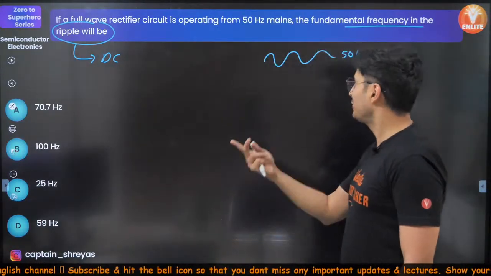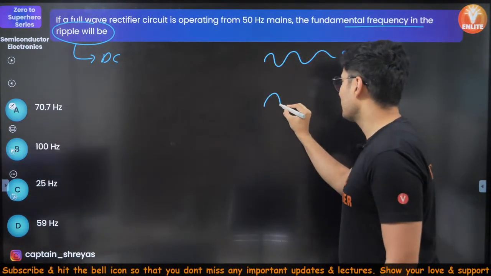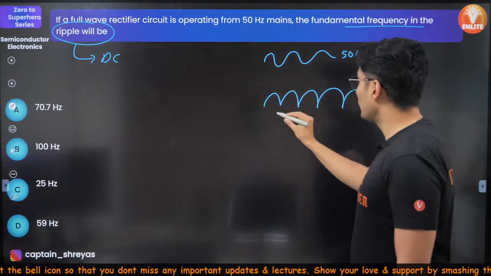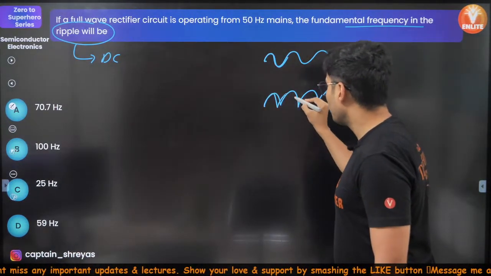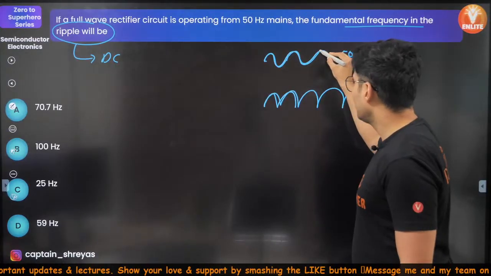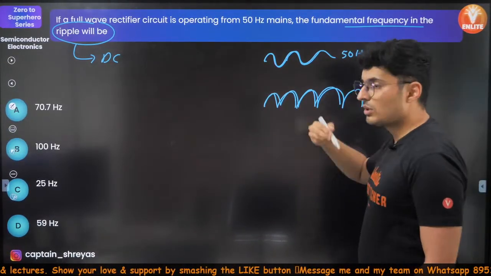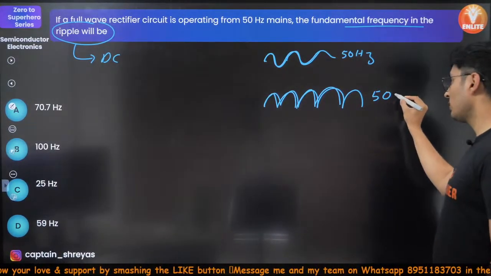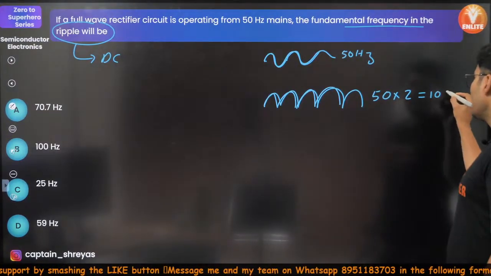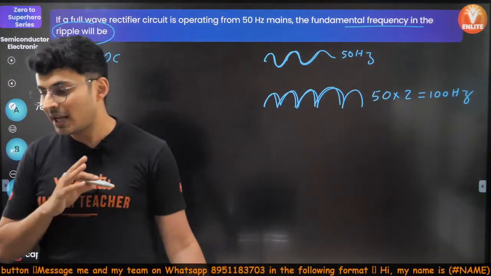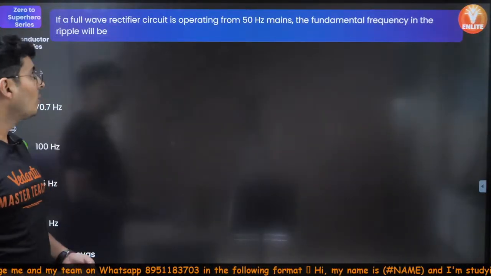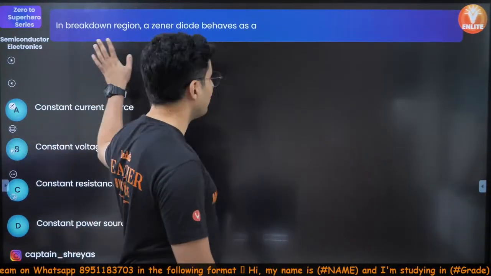Very obvious. If it is sin x, then it just becomes like this. It has now doubled the frequency. In one cycle, you are getting 2 ripples, 1, 2. So the frequency has been doubled. Earlier it was 50, now it will be 100 hertz. Very good. Perfecto. Option B. B for Bombay.